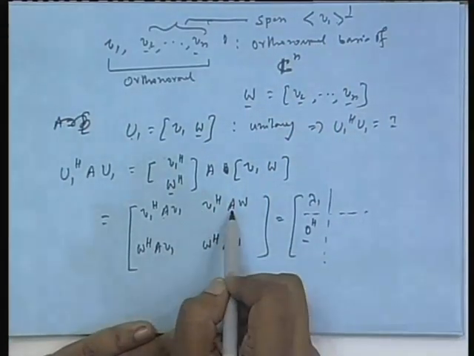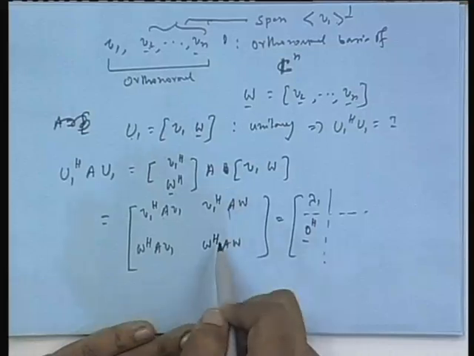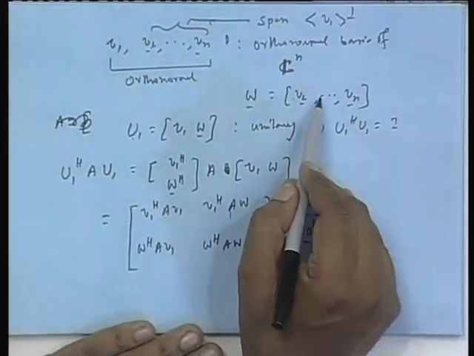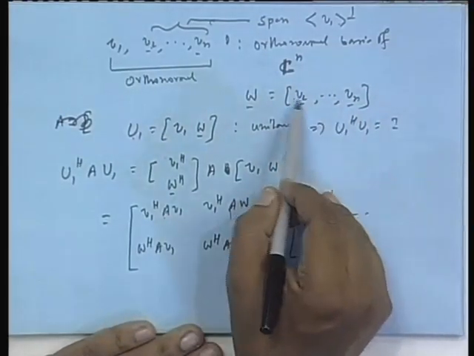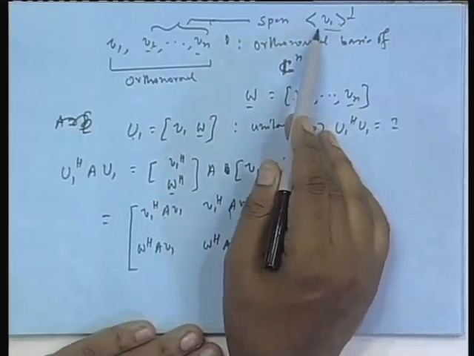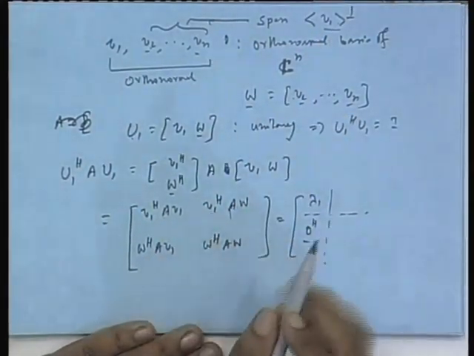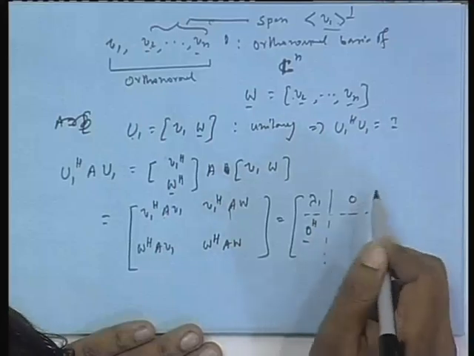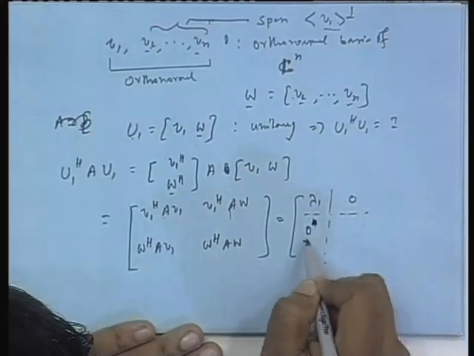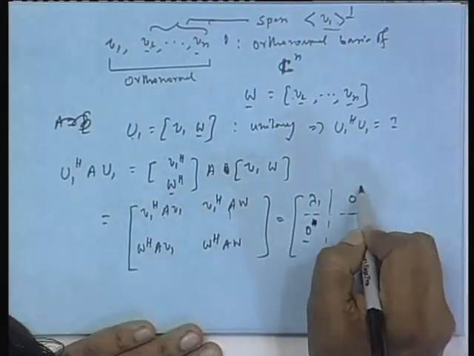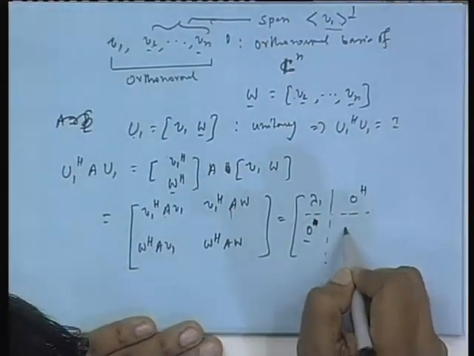That is, V 1 is orthogonal to A W, all the columns of A W, because A W is nothing but A V 2, A V 3, A V 4 and so on, and A V 2, A V 3, they are all belonging to this orthogonal complement that we have proved just a while back, and therefore, their inner product with V 1 will be 0. So, I get a 0 vector here, it's a column vector is my notation, this should be 0 Hermitian, and this one